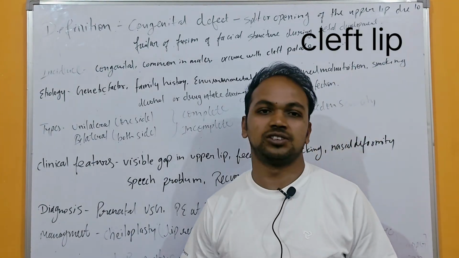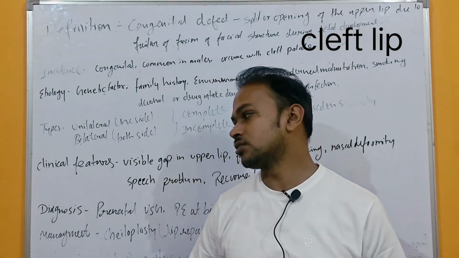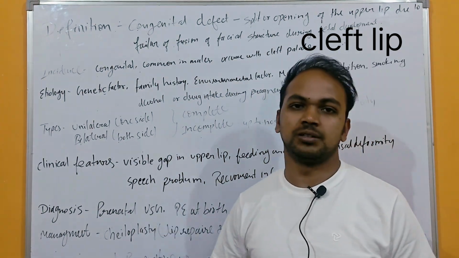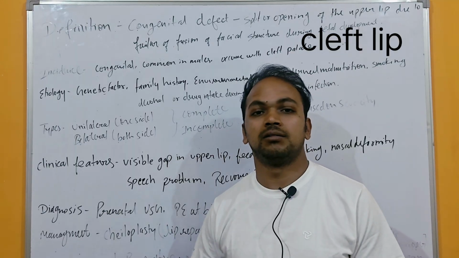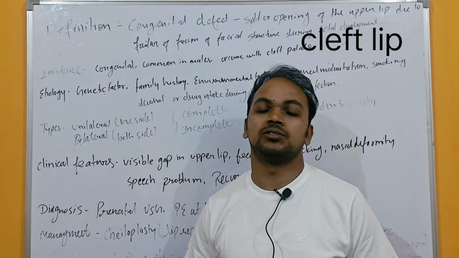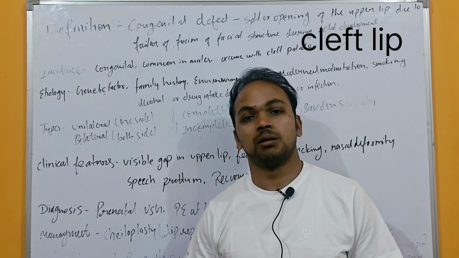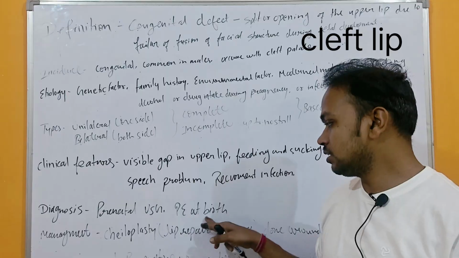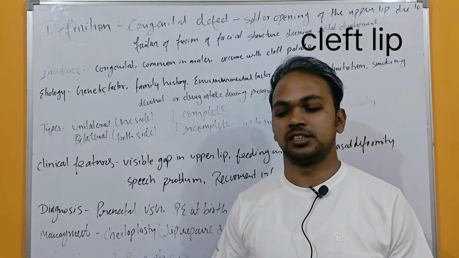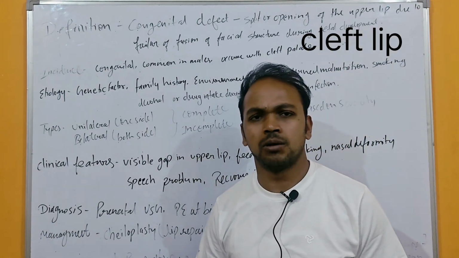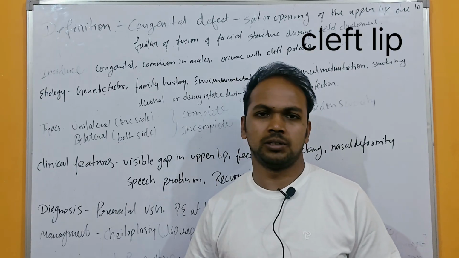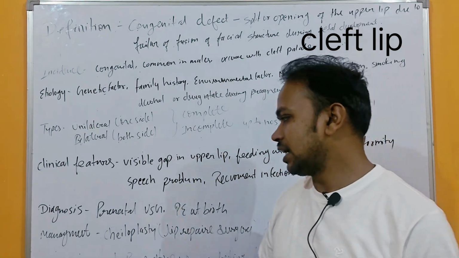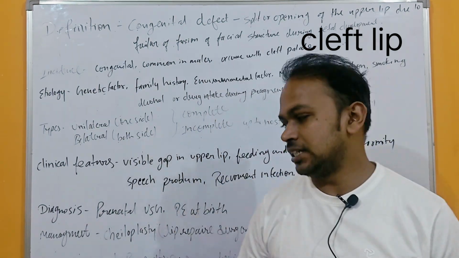Now diagnosis, meaning diagnostic evaluation. First one is prenatal USG. Prenatal ultrasound means that when the baby is in the womb, the mother has an ultrasound to check how the baby is in the womb. Then physical examination at birth. By observation during physical examination at birth, the nurse can see that the baby has cleft lip.